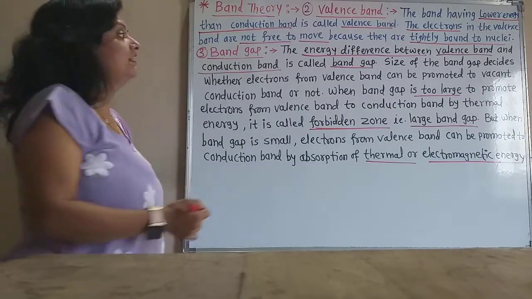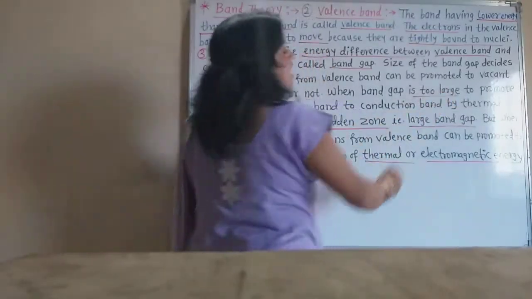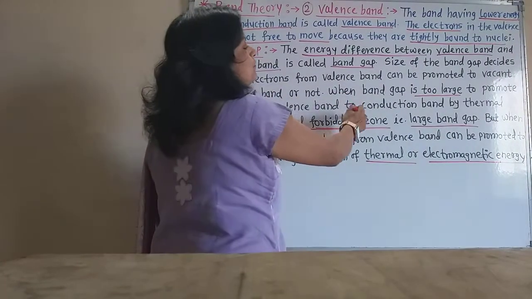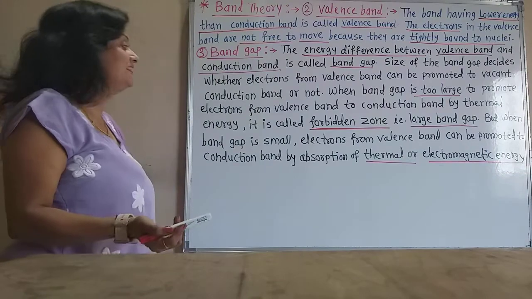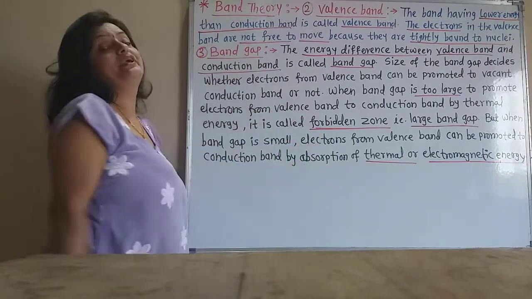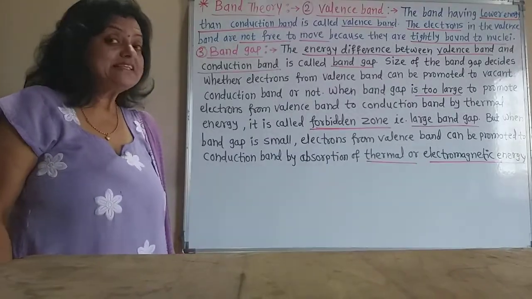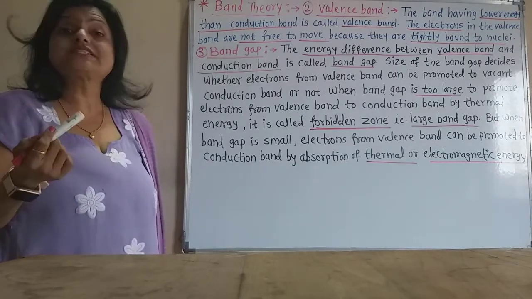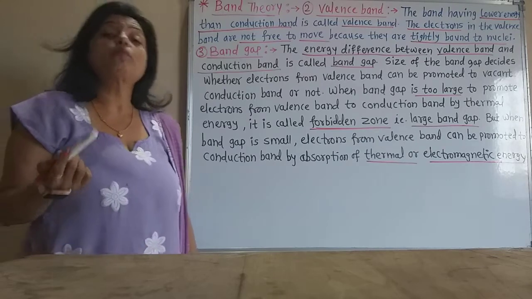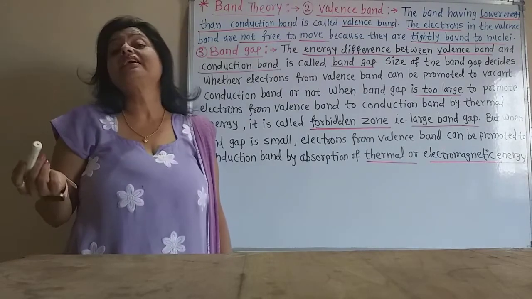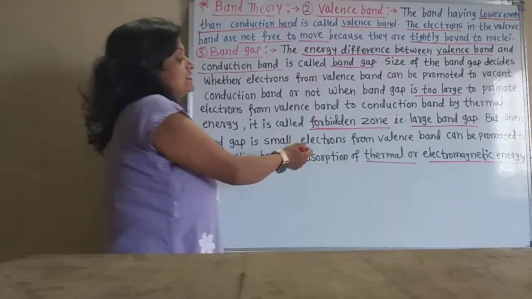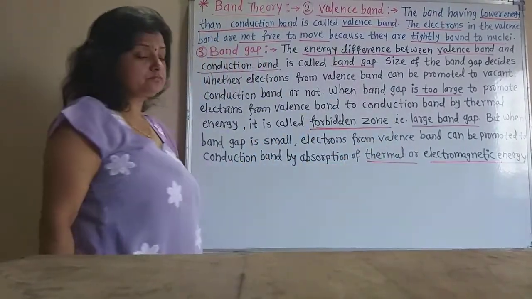That means, if the band gap is very large and electrons cannot be promoted from the valence band to the conduction band, then such a large band gap is called the forbidden zone.